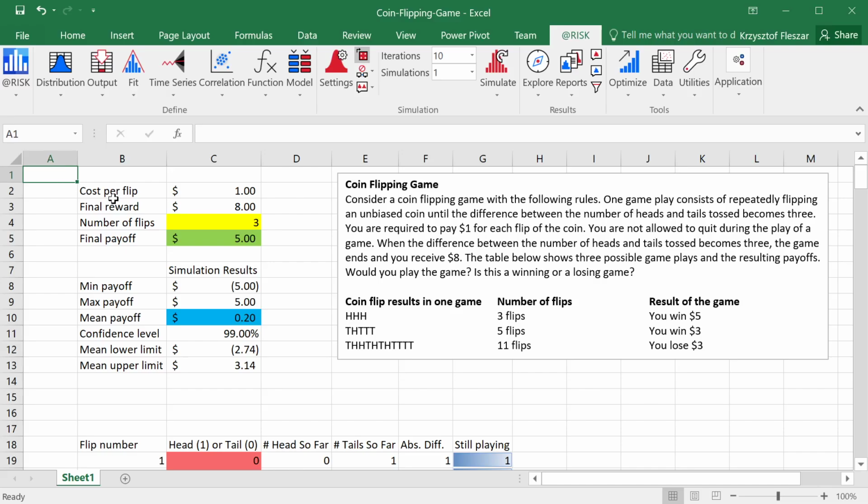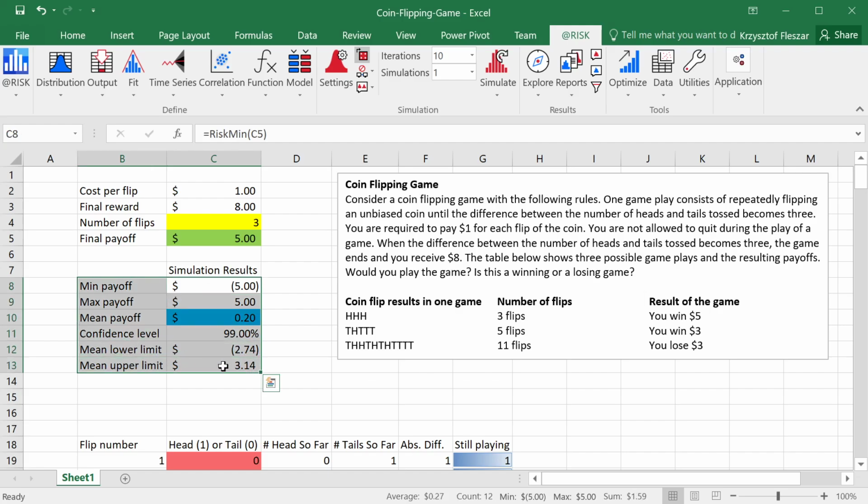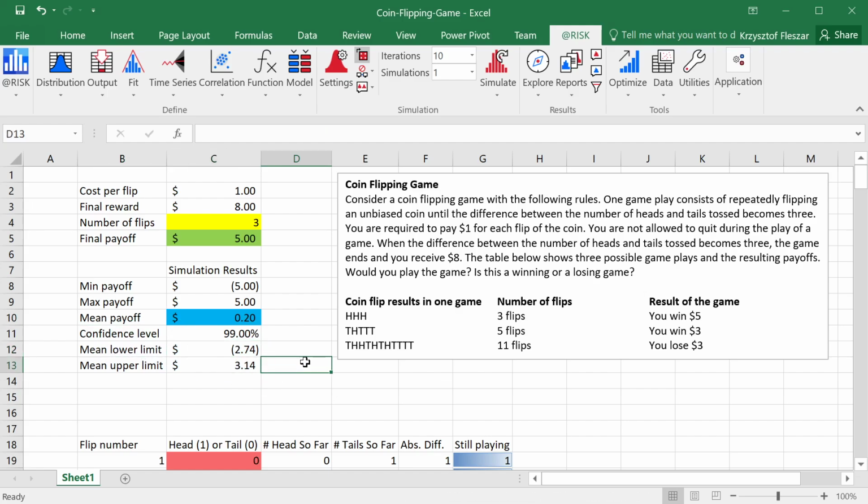In the previous video segments, we created a simulation model for our coin flipping game, and we generated 10 iterations within one simulation. And here are the statistics for this one simulation consisting of 10 iterations. We found the minimum, maximum value, average or mean payoff. And we also found the confidence interval for the mean payoff. And so we found out the simulation is inconclusive.